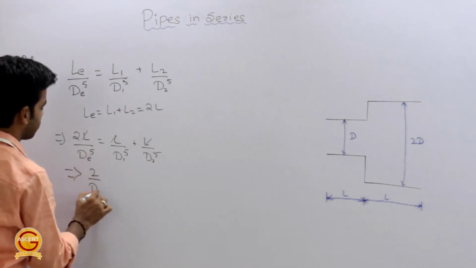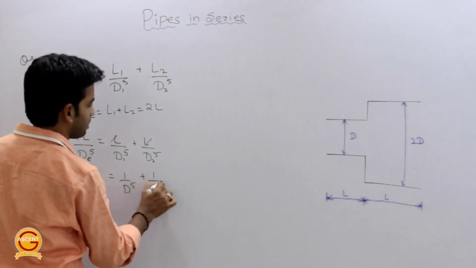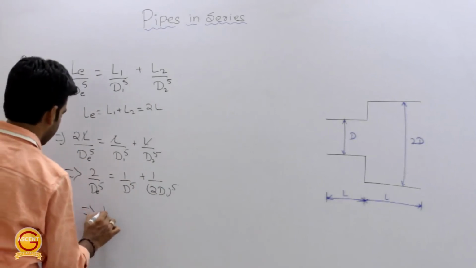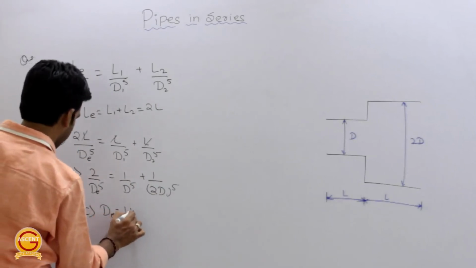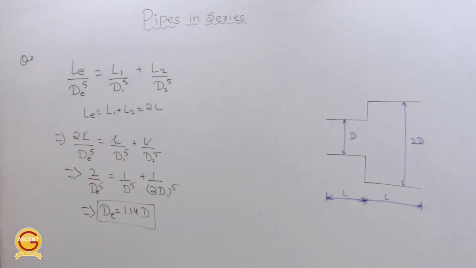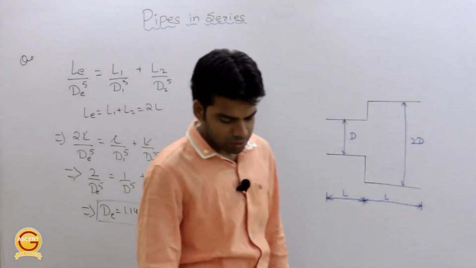2 by DE raised power 5 is equal to 1 by D raised power 5 plus 1 by 2D raised power 5, and on solving this you will get equivalent diameter DE is equal to 1.14 of D. That's it. So in this way you can determine the equivalent diameter of any pipes which are connected in series. First thing.